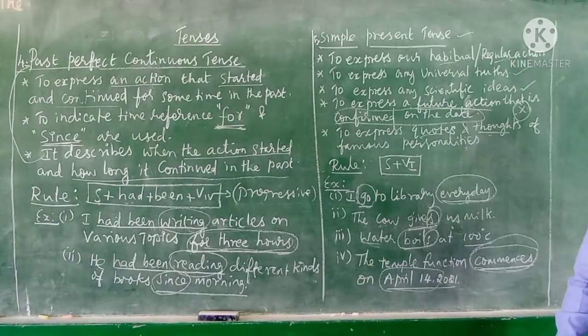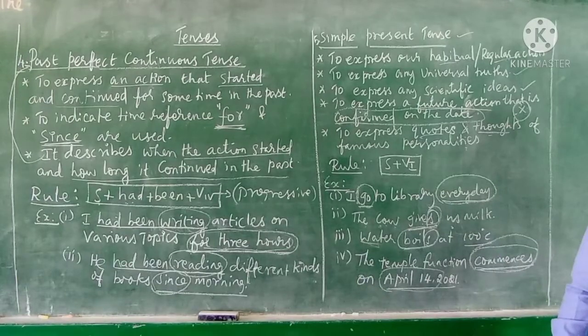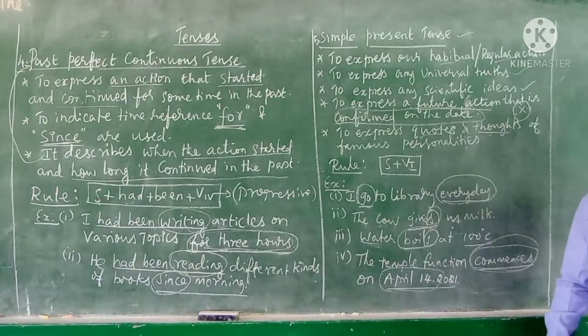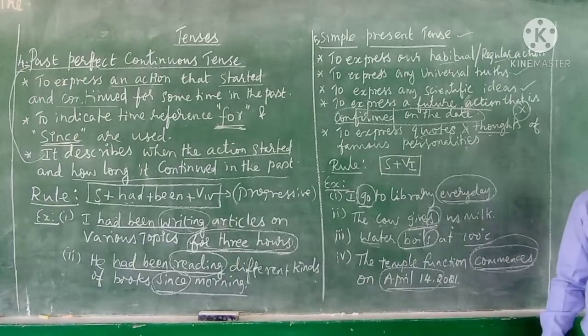For example, Shakespeare says, fair is foul, foul is fair. But Shakespeare is no more now. Whenever you are going to quote his words, we have to say it in a simple present tense. Mahatma Gandhi is no more, but whenever we are supposed to say any quotes by Gandhiji, we should say that Gandhiji says.